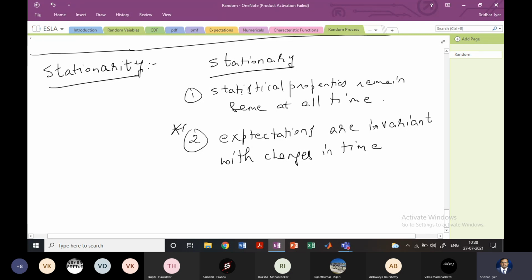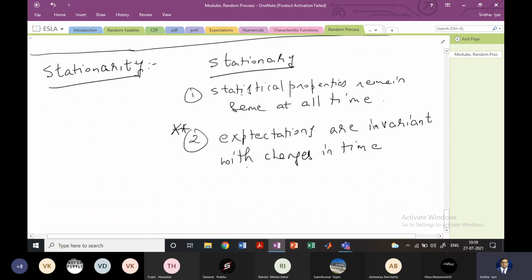Very important property. You are already doing LTI systems, linear time invariant systems, where you would have understood that any system which does not vary with time is time invariant. Similarly, expectations are invariant with changes in time. Time can be changing t1, t2, t3, all the way till tn, but the expectation values will remain constant. If you found the mean value as 2, it will remain 2 forever for a stationary random process.